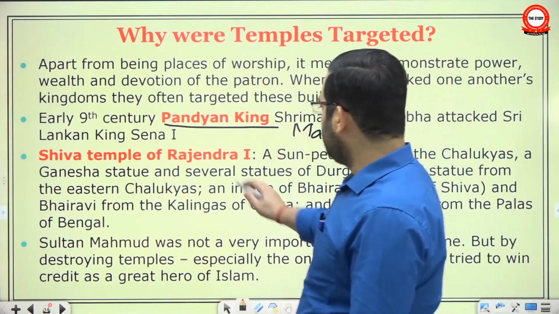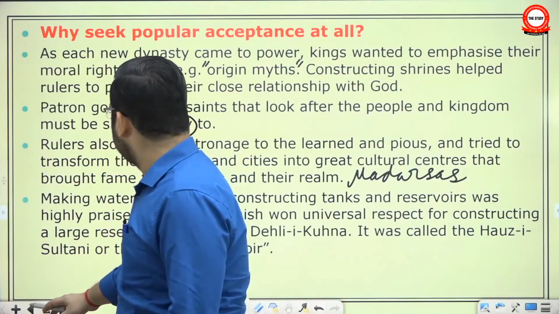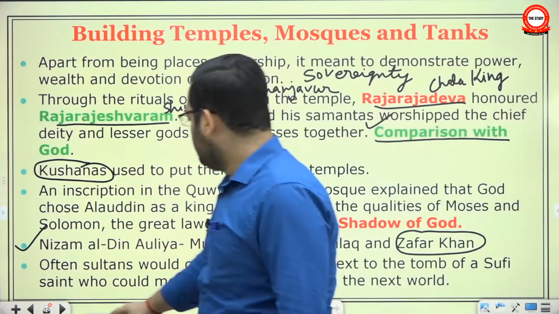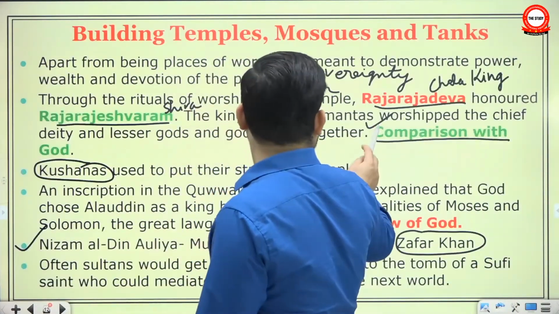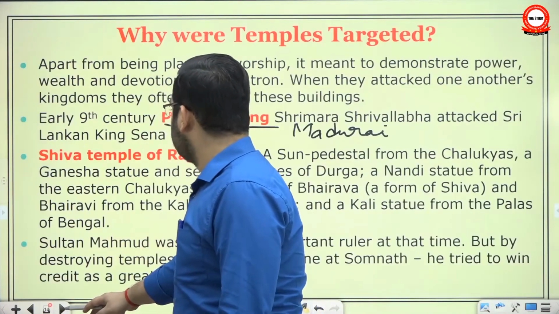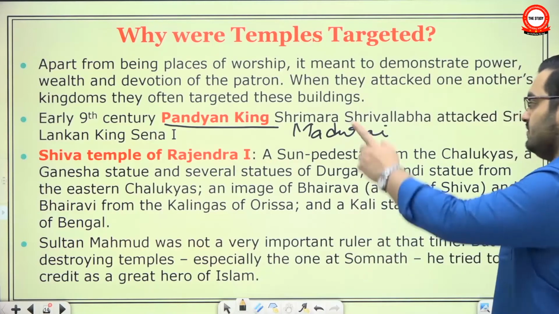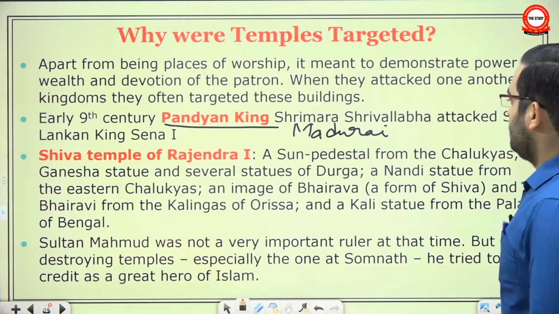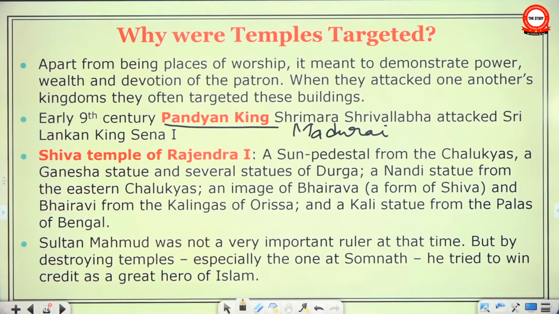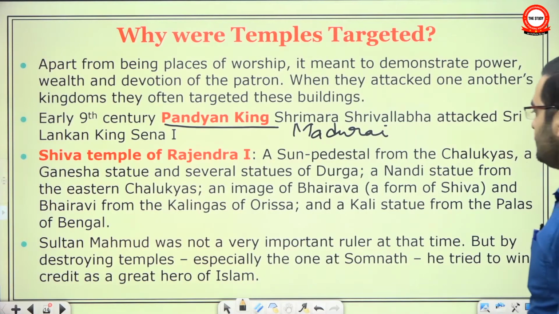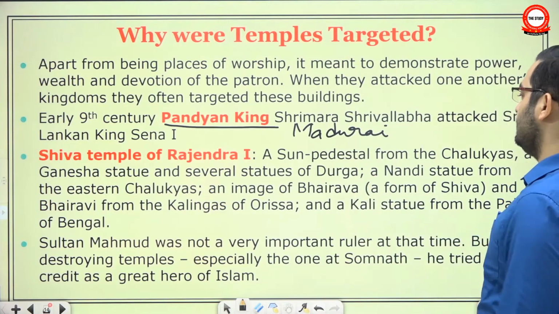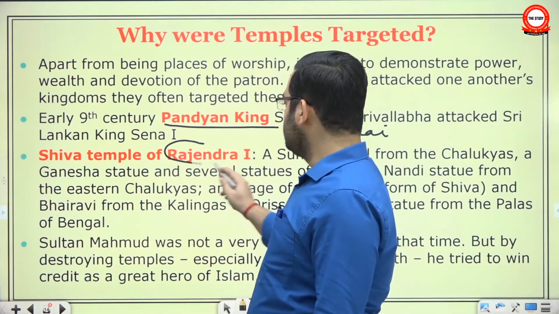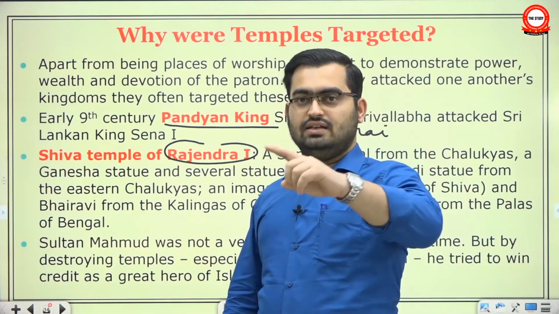Similarly, the Shiva temple of Rajendra I. Here we had talked about Rajaraja Dev, the first, and Rajendra the first, who was his son. A sun pedestal from the Chalukyas, a Ganesh statue, and several statues of Durga, a Nandi statue from the Eastern Chalukyas, an image of Bhairav, a form of Shiva, and Bhairavi from Kalinga of Odisha, and a Kali statue from the Pala empire. If you recall, we had said that Rajendra I used the same path to attack the Pala dynasty in northern India, which was used by Samudragupta to go south.